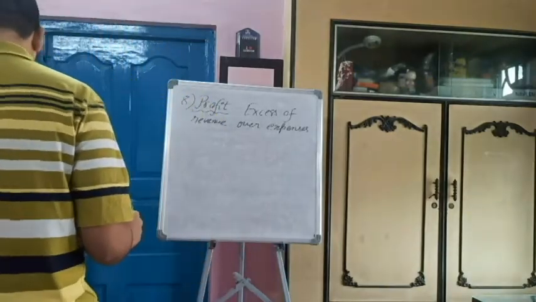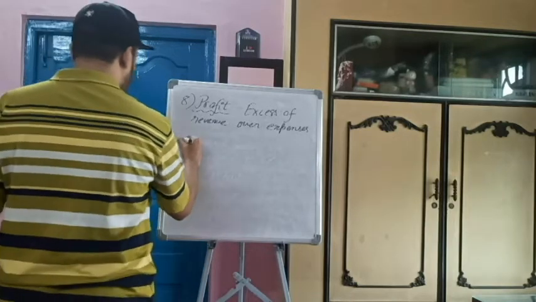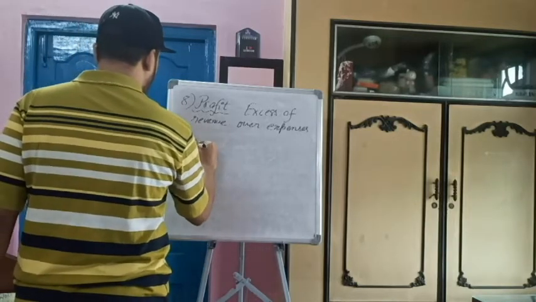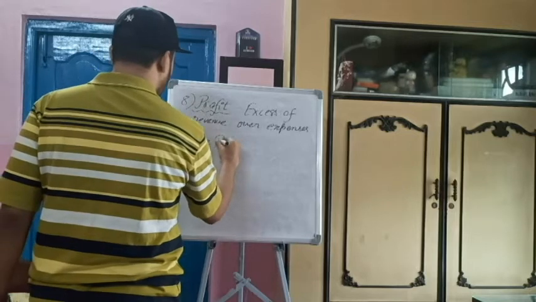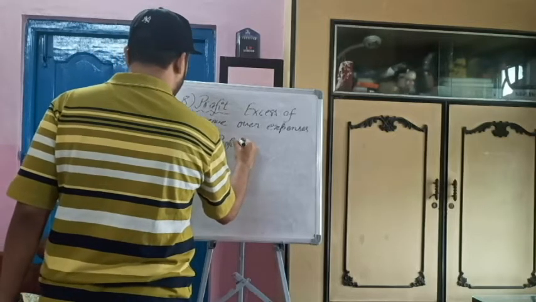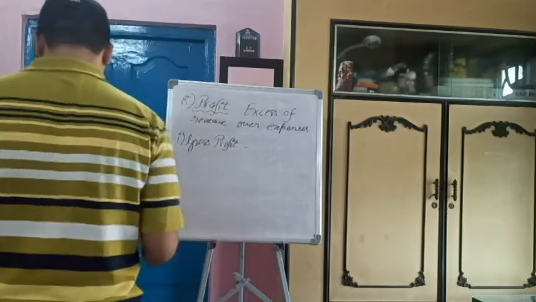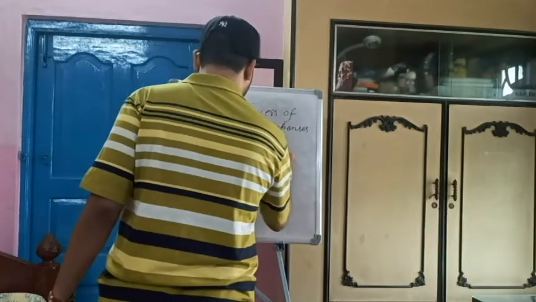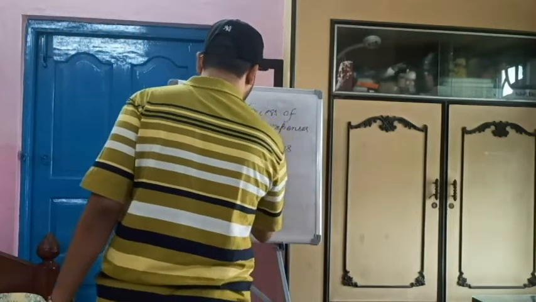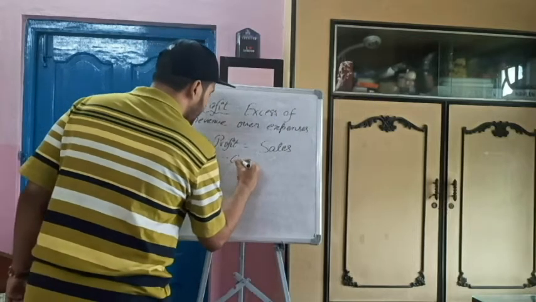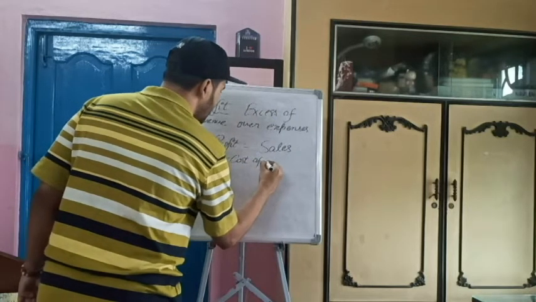So there are various types of profit. Number one is gross profit. What is gross profit? I am giving you the formula. Gross profit means sales minus cost of goods sold.